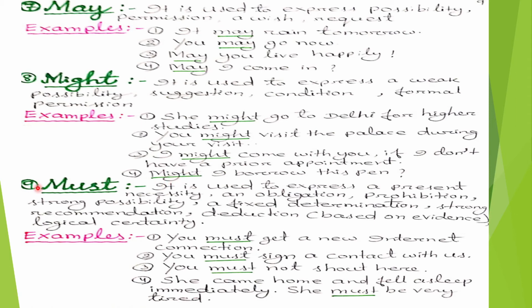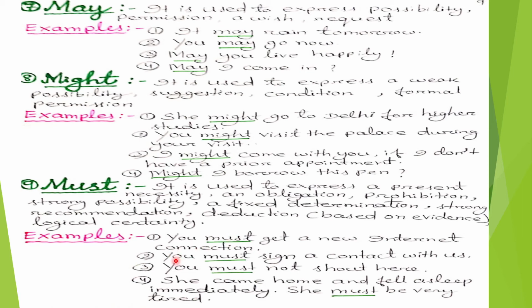Now we will discuss the modal auxiliary verb must. It is used to express a present necessity, an obligation, prohibition, strong possibility, a fixed determination, strong recommendation, deduction based on evidence, and logical certainty. Some examples are here. Number 1, you must get a new internet connection. Here must is used to express a present necessity.